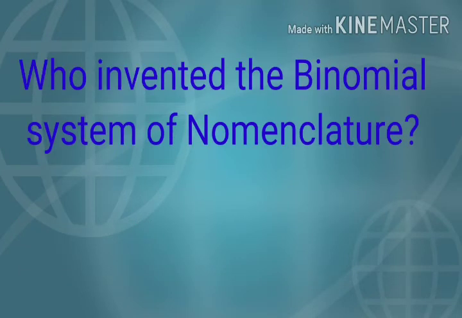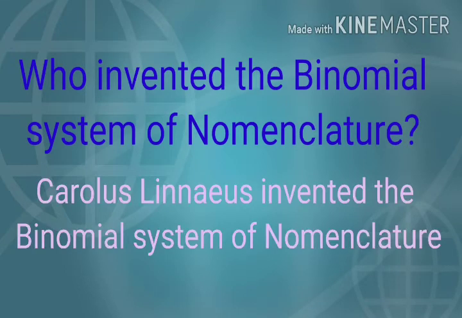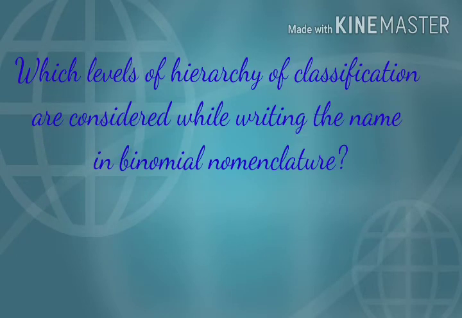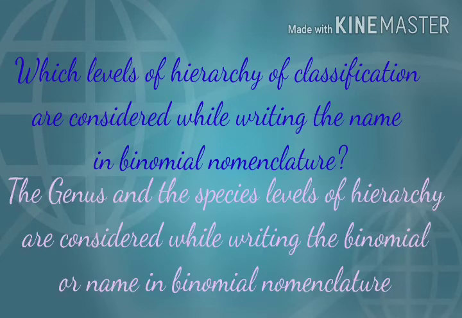Who invented the binomial system of nomenclature? Carolus Linnaeus invented the binomial system of nomenclature. Which levels of hierarchy of classification are considered while writing the name in binomial nomenclature? The genus and the species levels of hierarchy are considered while writing the name in binomial nomenclature.